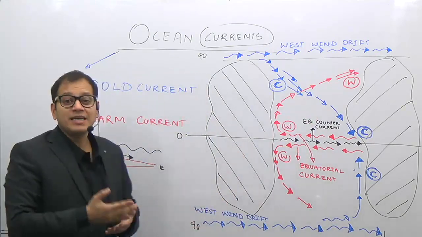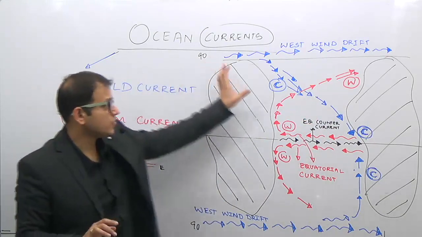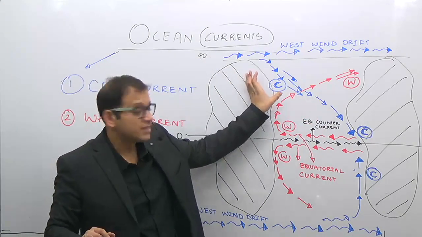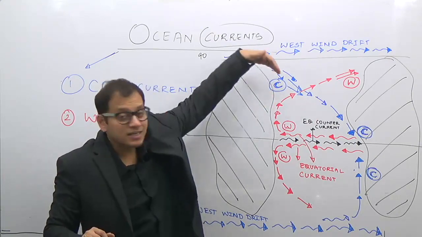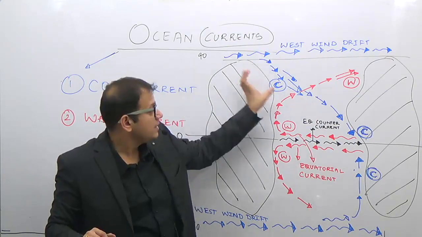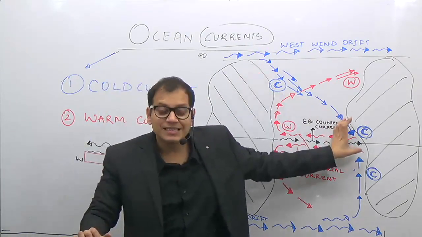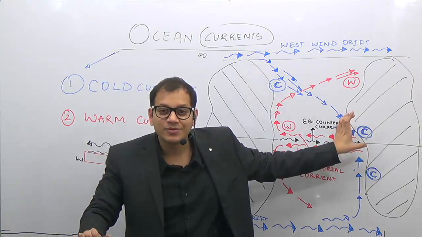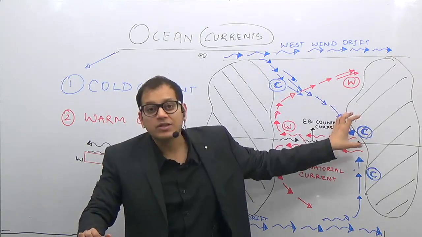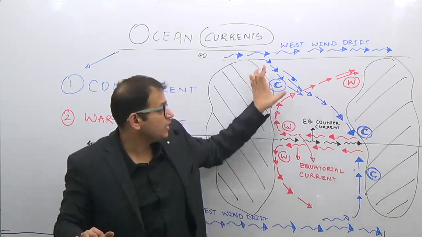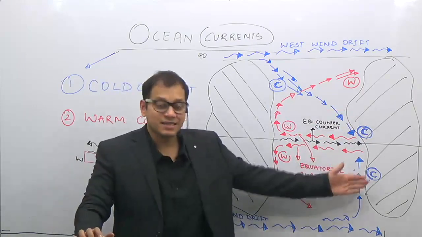Now what are the areas of a cold current in the world? These are the areas of a cold current in the world. That is 1 in the polar regions, obviously. On which side of the continents? On the eastern side of the continents. Then on the western side of the continents, in the subtropical high pressure belt, near the equatorial region. So 1, 2 in the northern hemisphere, and also here in the southern hemisphere.